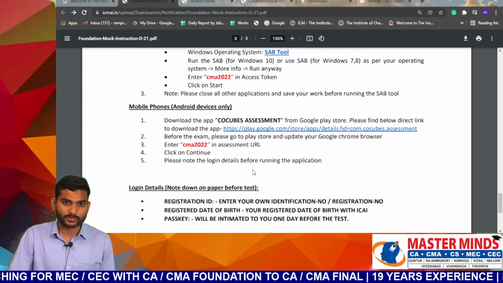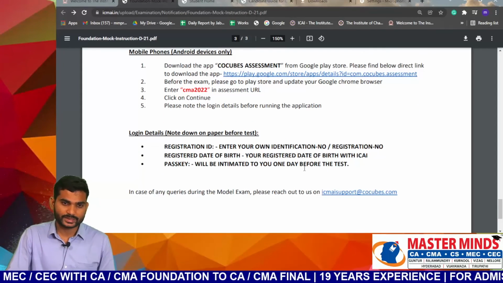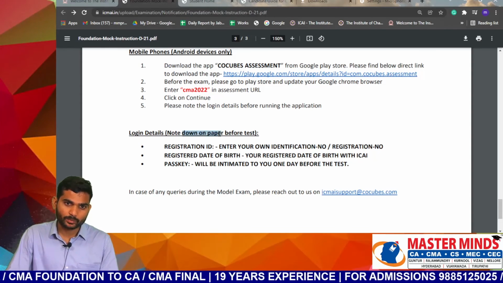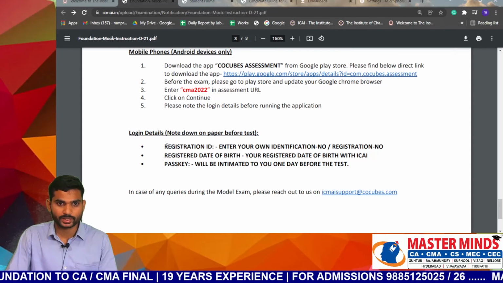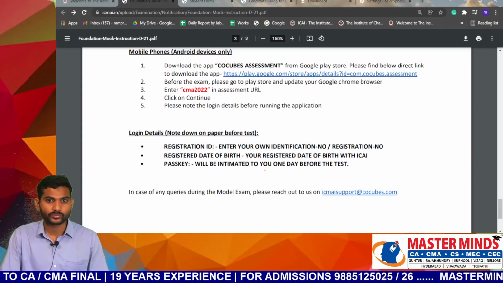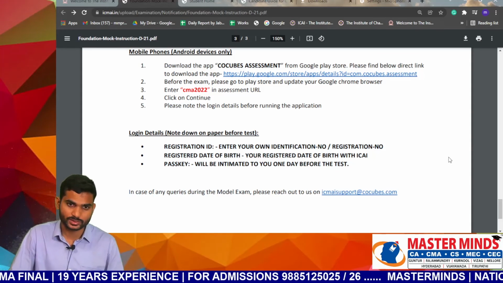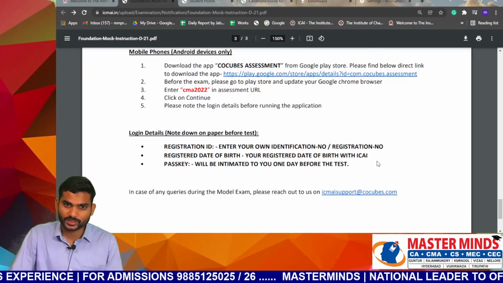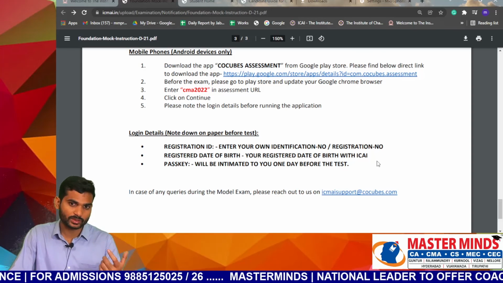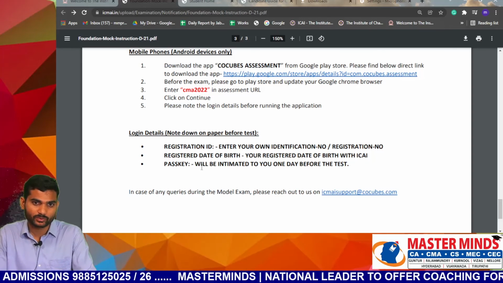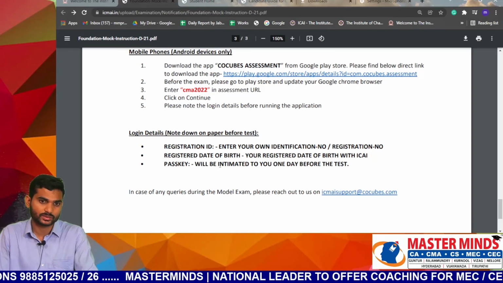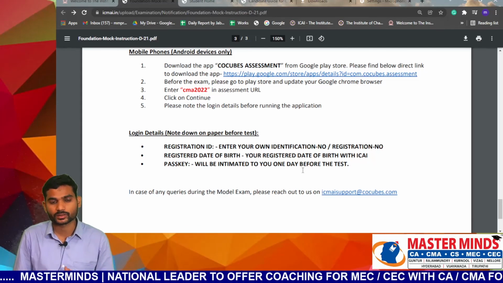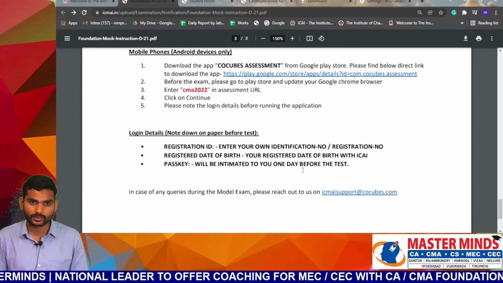Please note the login details before running the application. The access token is CMA 2022. Note down the login details on paper before the test. These are very important. One is the registration ID, your 12-digit registration number, as well as your date of birth as registered with the Institute of Cost Accountants of India. The passkey will be shared one day before the test, either by mail ID or to your registered mobile number.